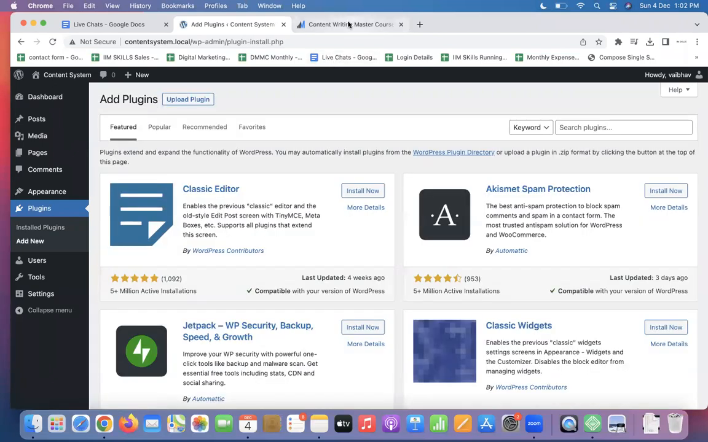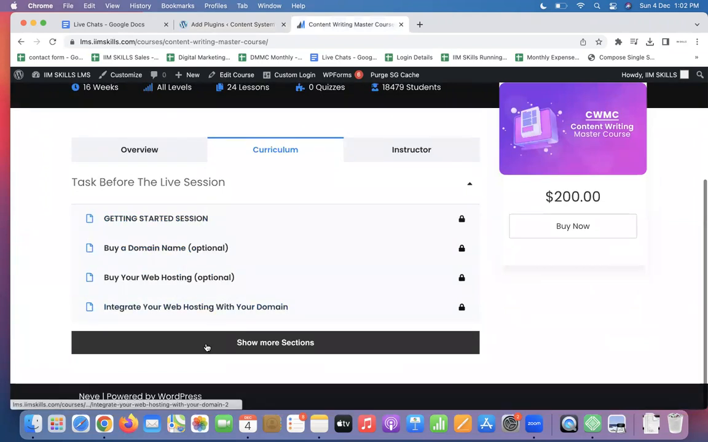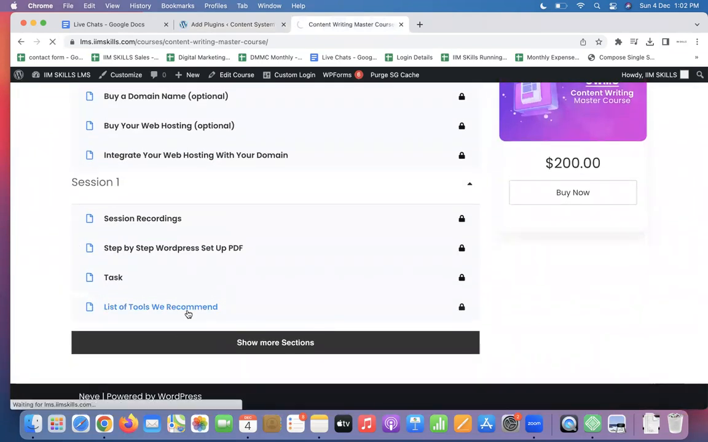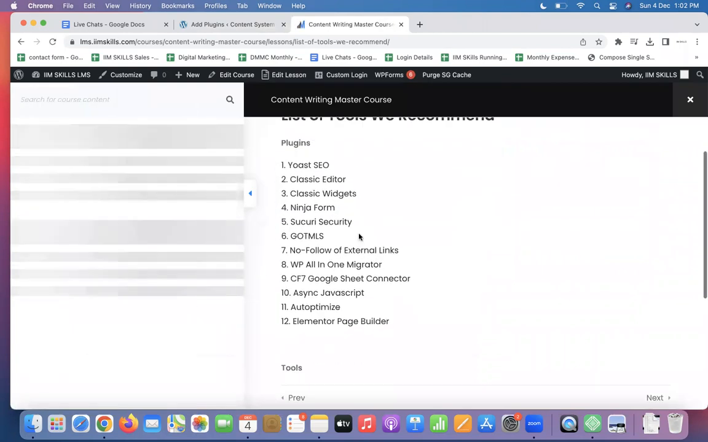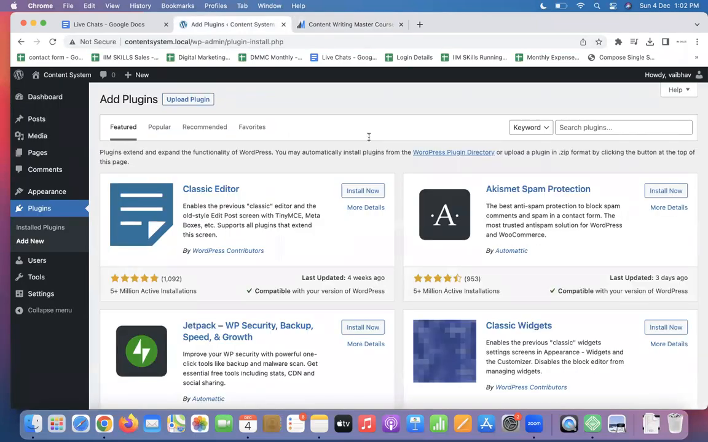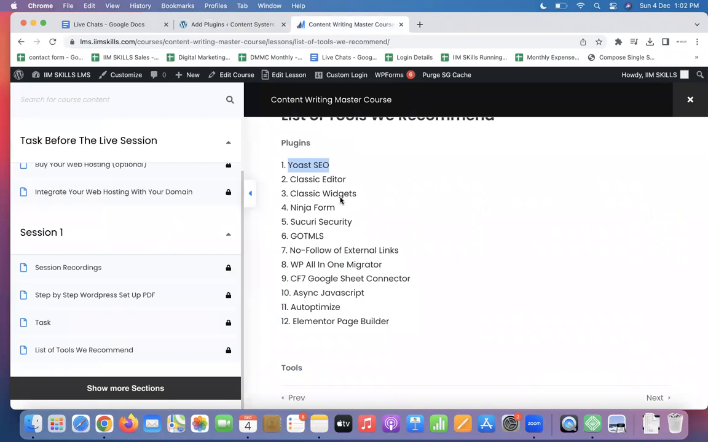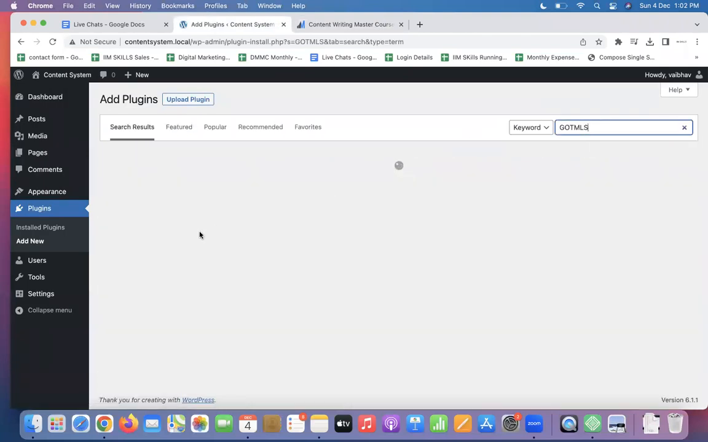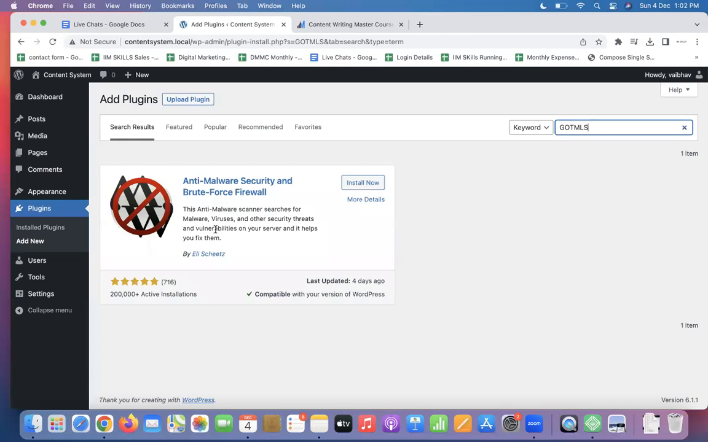There are 12 important plugins that I have mentioned every website should have. This is the list of tools we recommend you download, and I have added 12 plugins here. I want every student to install these plugins from this particular list and activate them. When you search for them, a plugin like anti-brute force may appear, so don't get confused.